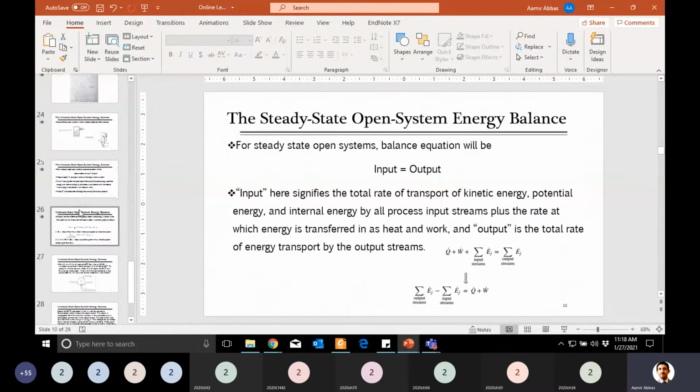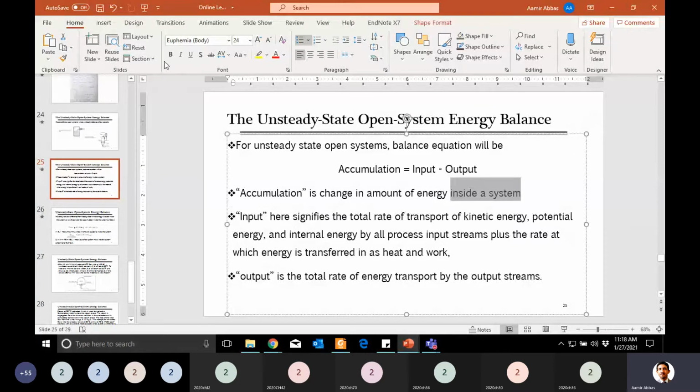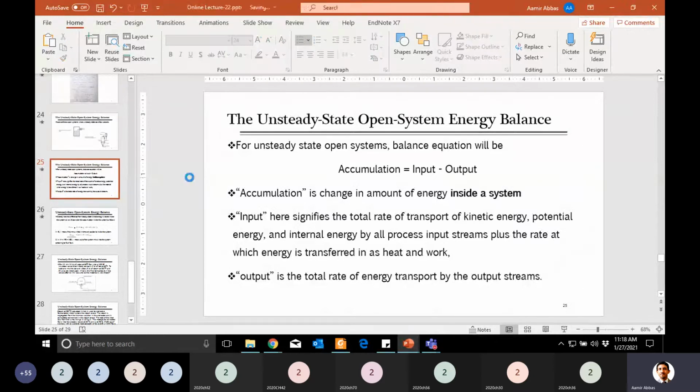Yes, sir. So this accumulation is equal to input minus output will be the equation. Accumulation means change in the amount of energy. Already you know accumulation from the mass balance, that accumulation is change in the amount of mass, but here it is energy, so change in the amount of energy. Just emphasize on this: inside a system, meaning anything which is inside the system, what is the change in its amount of energy.